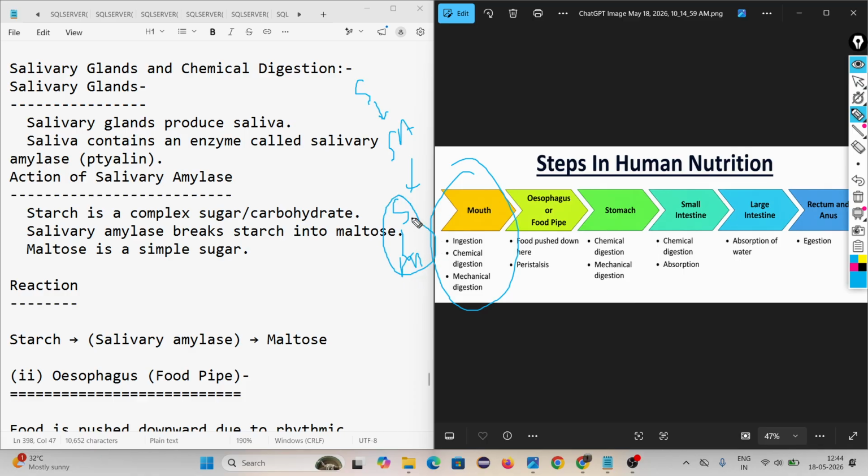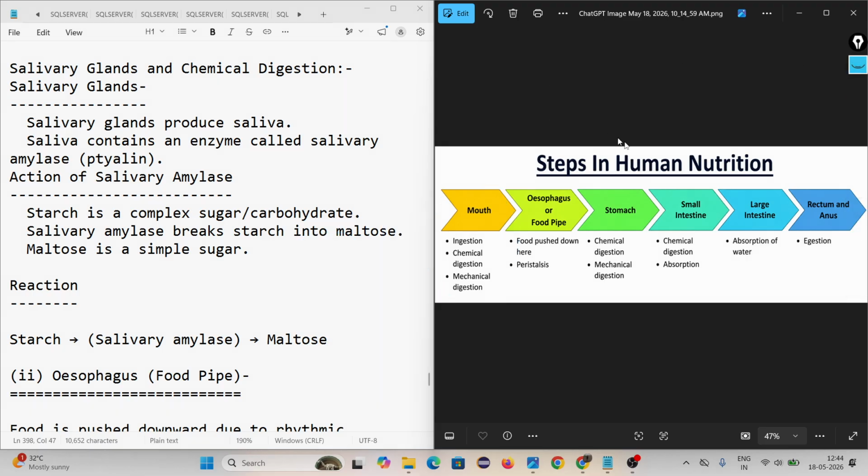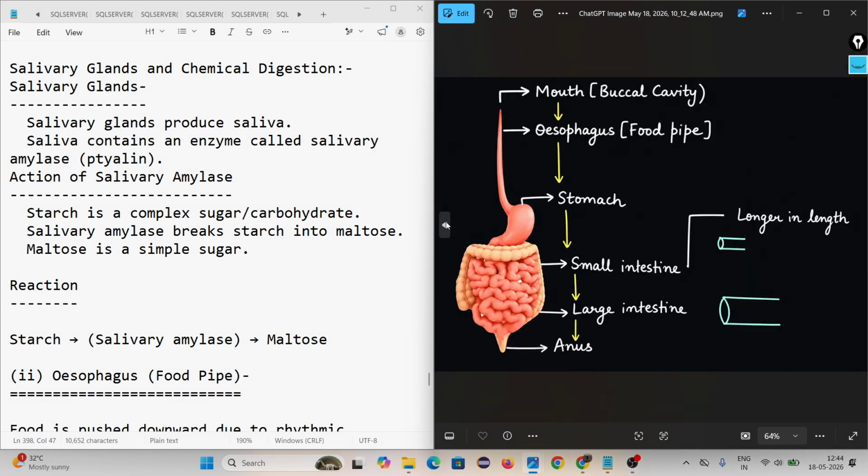This is nothing but a chemical reaction. So in the mouth, this is the example of chemical digestion. Mechanical digestion means our teeth chew the food particles and convert them into smaller particles. Here no chemical reaction is happening, but bigger particles are converted into smaller particles. This is called mechanical digestion. This is happening inside our mouth.